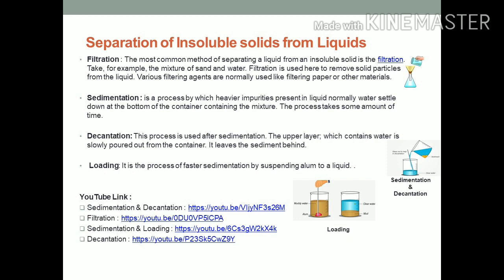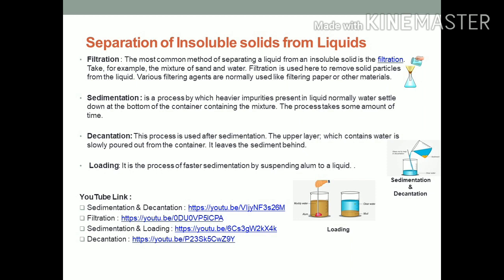Now we will understand what is sedimentation. Sedimentation is the process in which heavier particles of an insoluble solid settle down in a liquid. Such particles that settle down are called sediment. Now we will understand what is decantation. Decantation is the process of pouring out the liquid without disturbing the sediment.